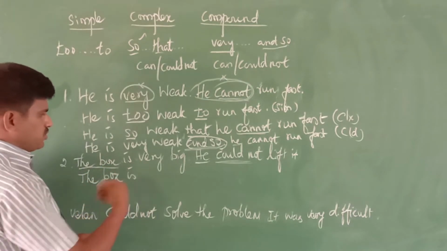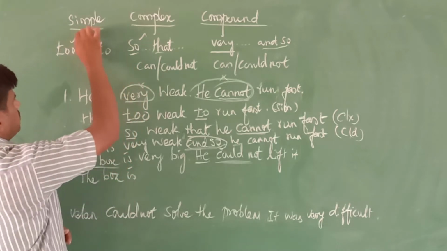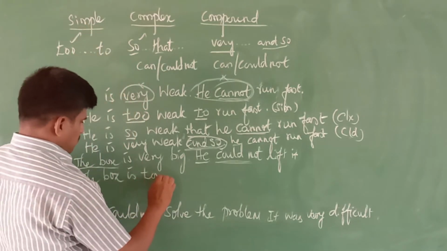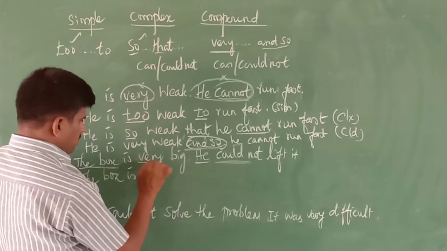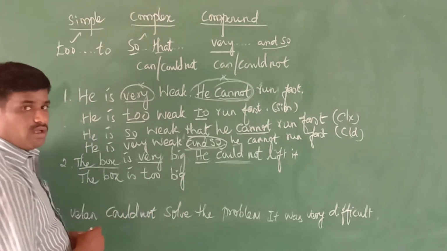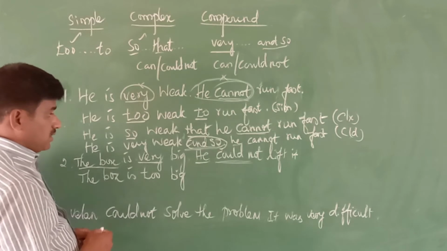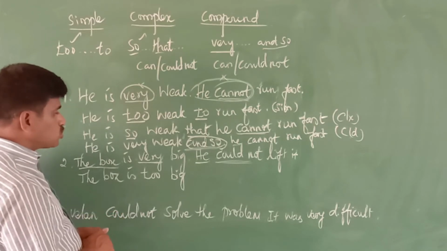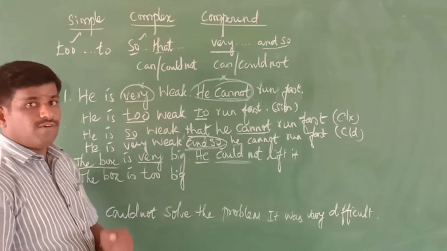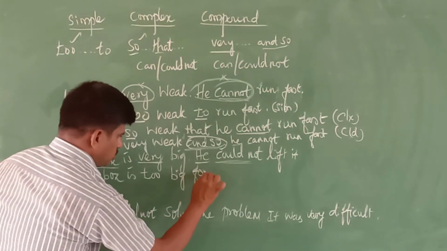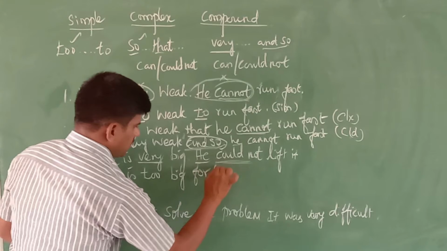After the verb only we should use. For the simple sentence, the box is too big. We should remove "very". Here we should mention the noun. The box is too big for whom? For whom is the box too big? Yes, good. The box is too big for him.